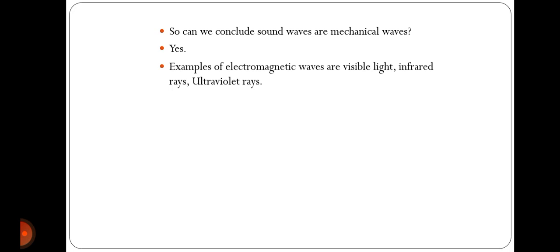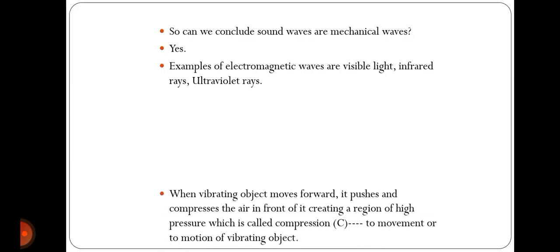The sun is the best example of this, where we get infrared rays and UV rays, and they travel through the vacuum between the sun and the earth, where the universe is there, it is vacuum. So then also the sun rays are traveling to the earth.